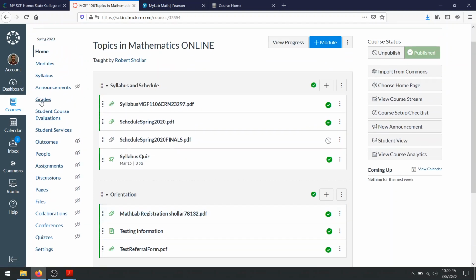Other than that, the only other thing you'll probably use Canvas for is announcements. I'll probably make a couple of announcements throughout the course, or grades. The grades that we'll have are the midterm study guide, midterm exam, final exam study guide, final exam, and the My Math Lab grade overall. So not a lot of grades. There are only five different things to grade essentially. You'll probably be better off keeping track of your grade on My Math Lab.